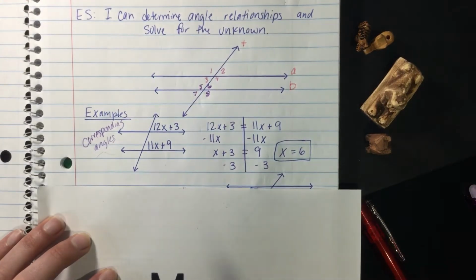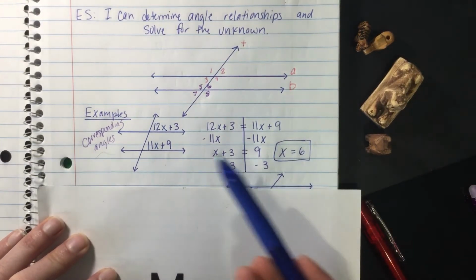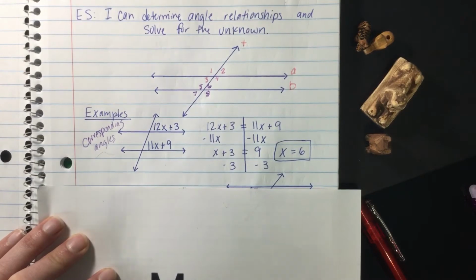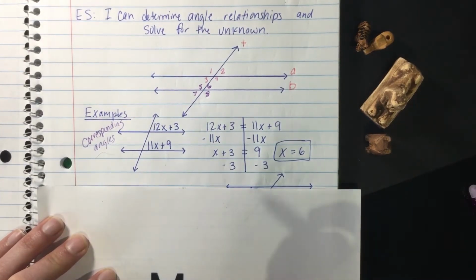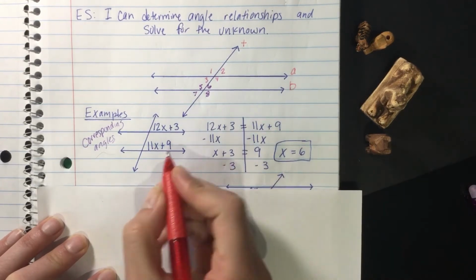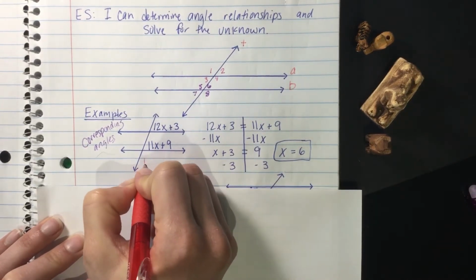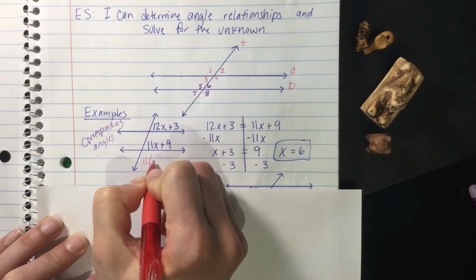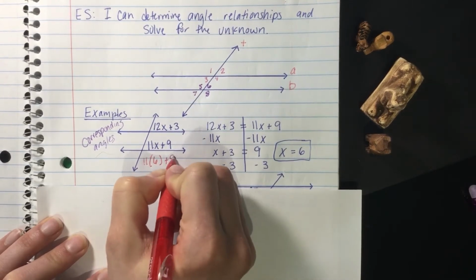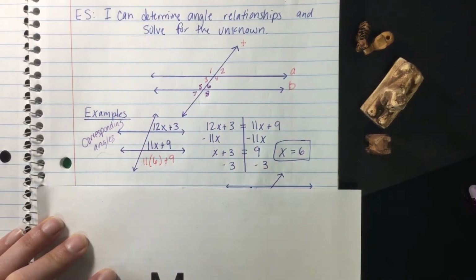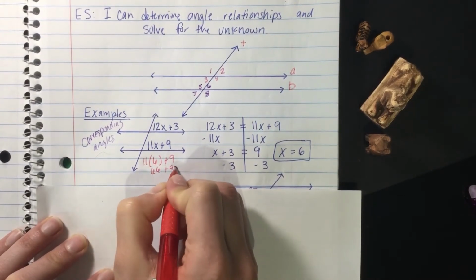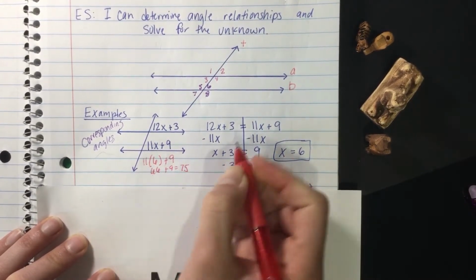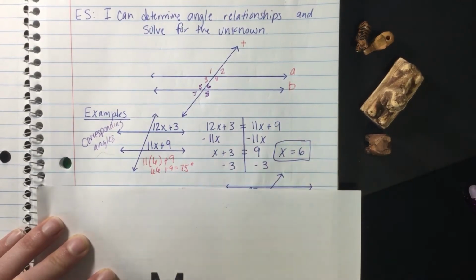All right, now we found that x equals 6, but if we want to know what the angle is, what we can do is plug the x into our equation. So 11 times 6 plus 9. We know 11 times 6 is 66, and 66 plus 9 is 75. So our angle is 75 degrees.